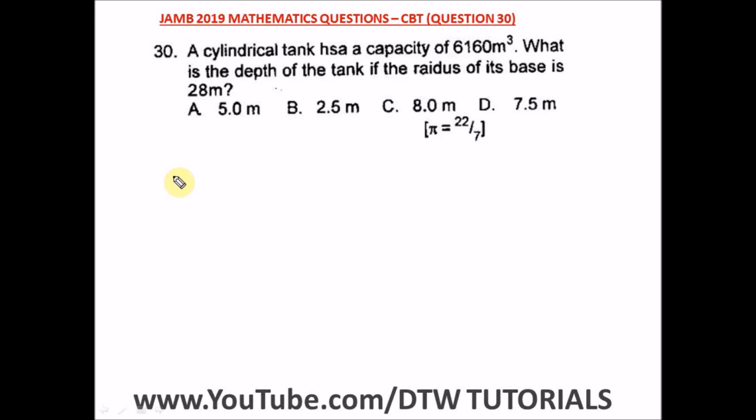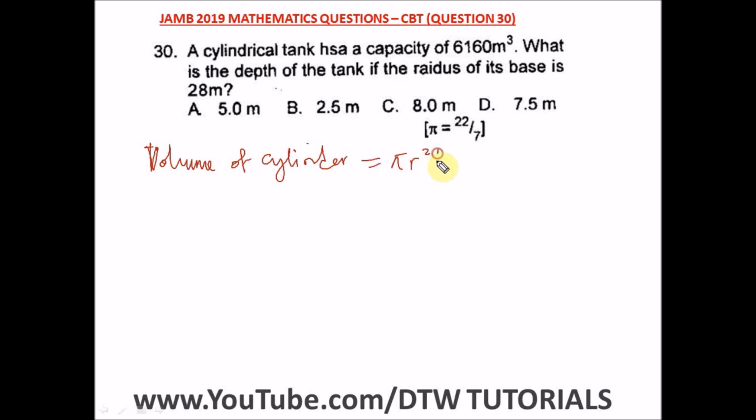Question 30 of the JAMB 2019 Mathematics Past Question, that's your UTME CBT exam. It says a cylindrical tank has a capacity of 6,160 meter cube. What is the depth of the tank if the radius of its base is 28 meters? Remember the volume of a cylinder. I hope you remember the formula for the volume of a cylinder. Volume of a cylinder is equal to what?